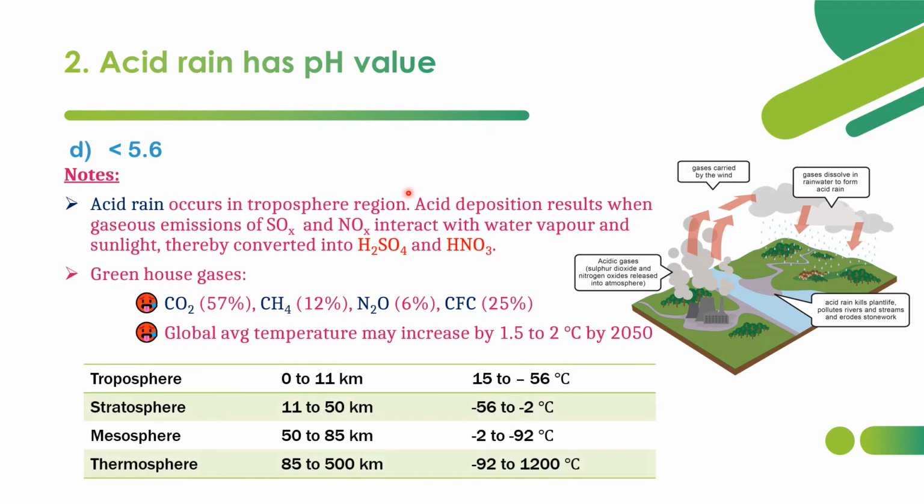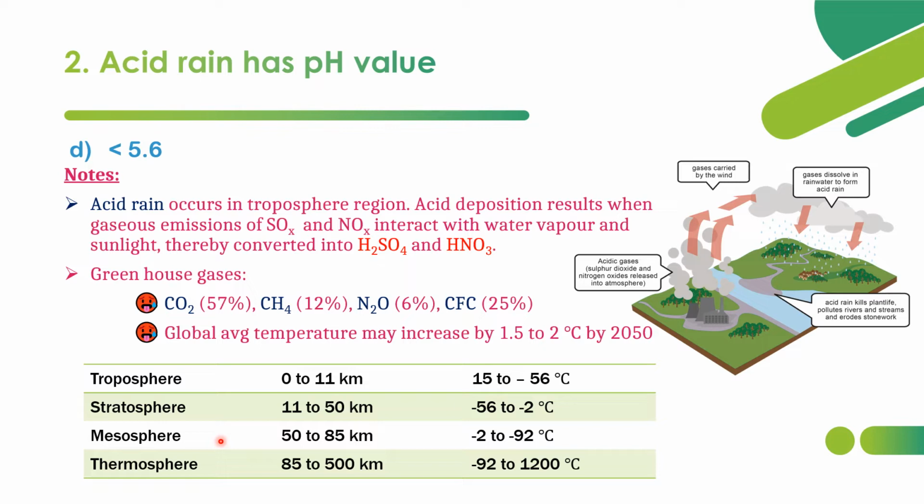So what are the layers of the atmosphere? We shall see now. First is the troposphere. It rises from 0 to 11 kilometers. 0 means the surface of Earth, up to 11 kilometers altitude. That layer is called the troposphere, and the temperature gradient is 15 to minus 56 degrees Celsius. The next layer is the stratosphere, 11 to 50 kilometers, with temperature gradient minus 56 to minus 2 degrees Celsius.